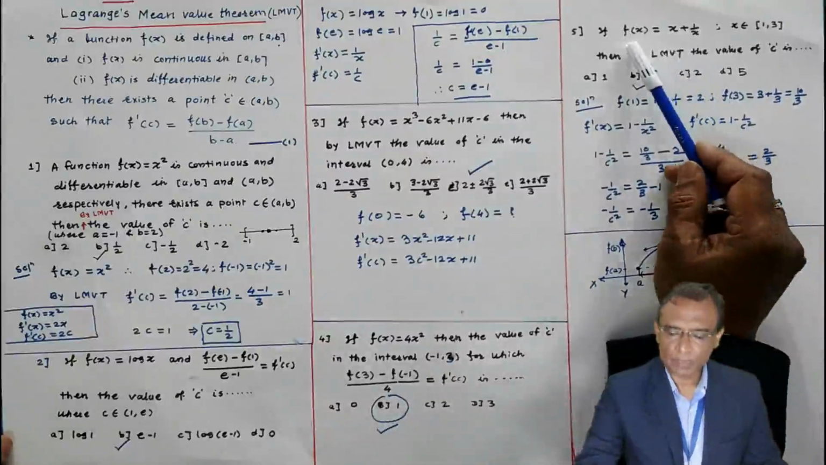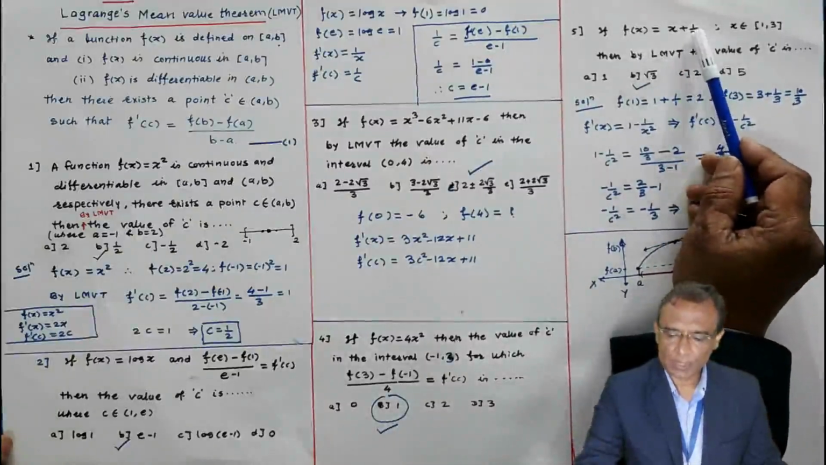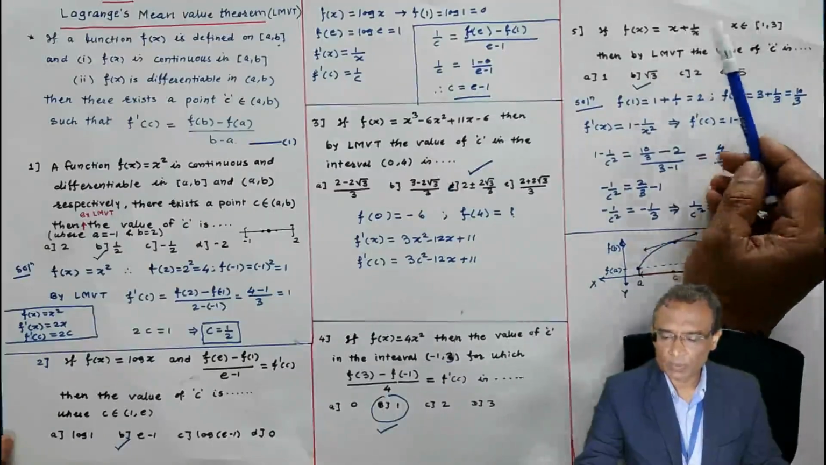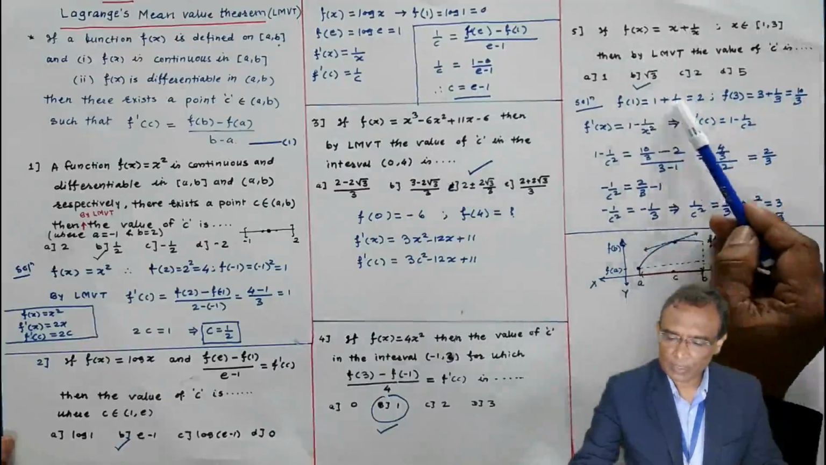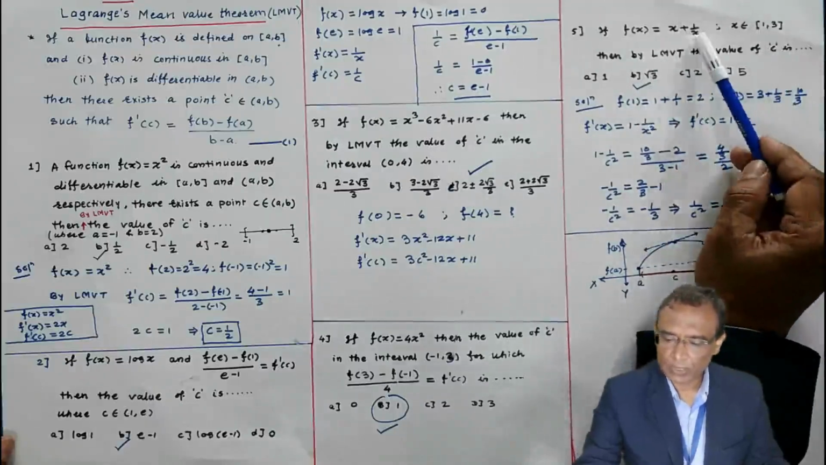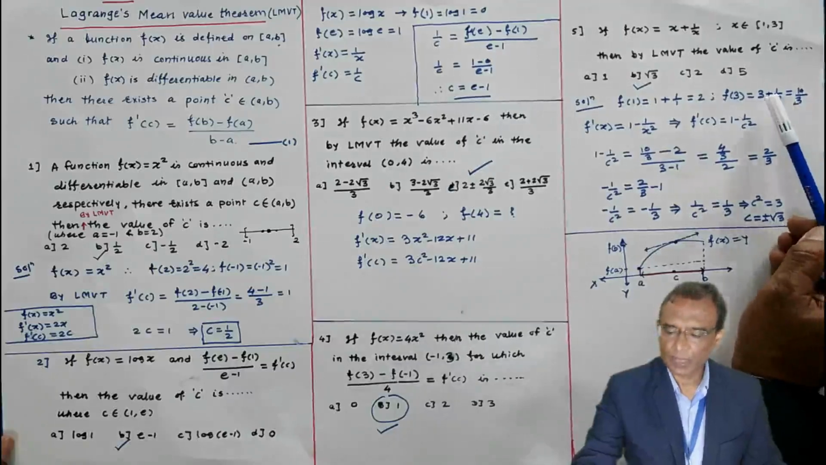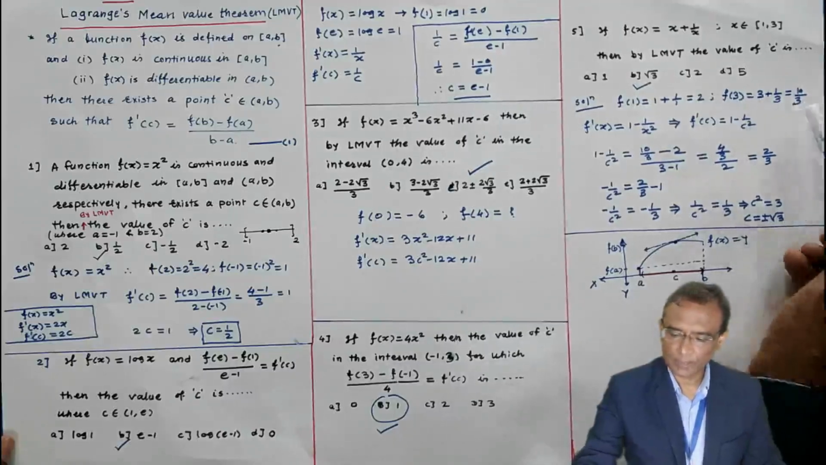Here the function is f(x) equal to x plus 1 by x. Interval is 1 to 3. Put x equal to 1, you will get the value of f(1) like this. Put x equal to 3: 3 plus 1 by 3. In this way, you will get 3 as the LCM, and 9 plus 1 is 10 by 3.